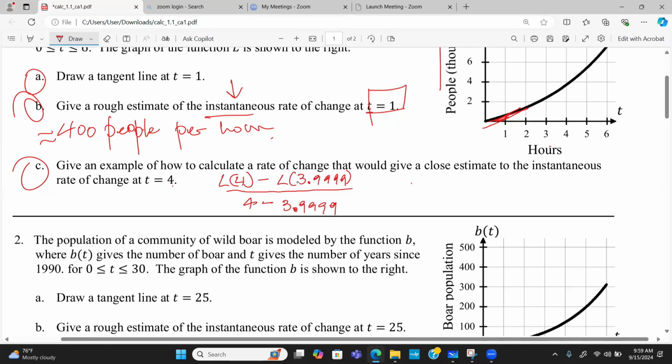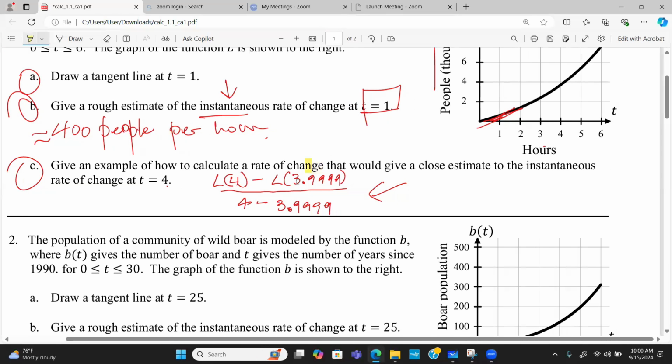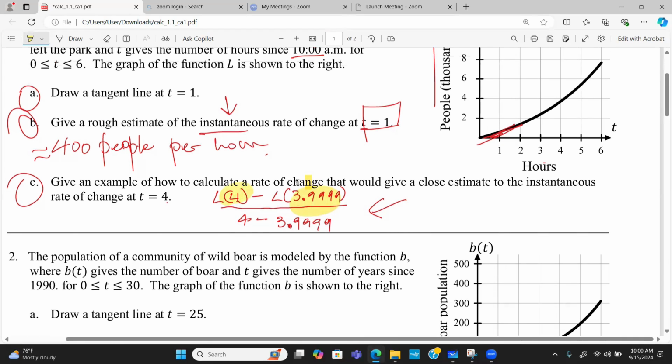That's not the exact value, but it gives us a close estimate, because there is hardly a difference between 3.9999 and 4. So that takes us to that instant.